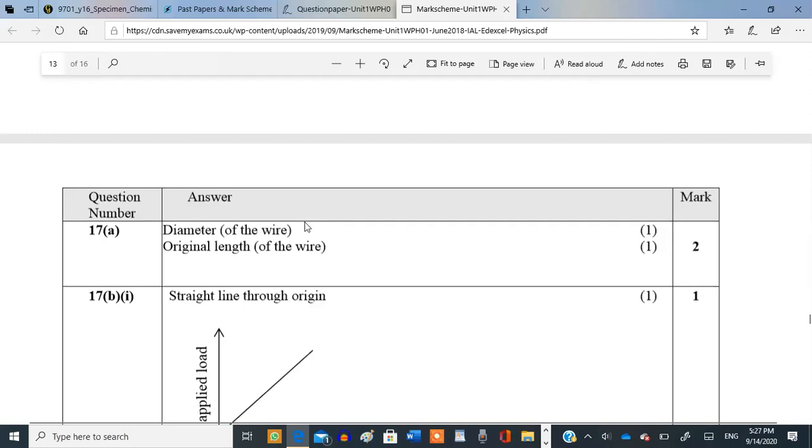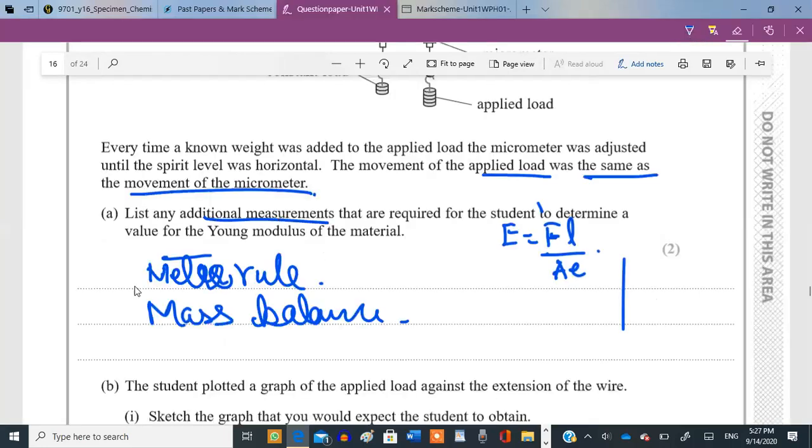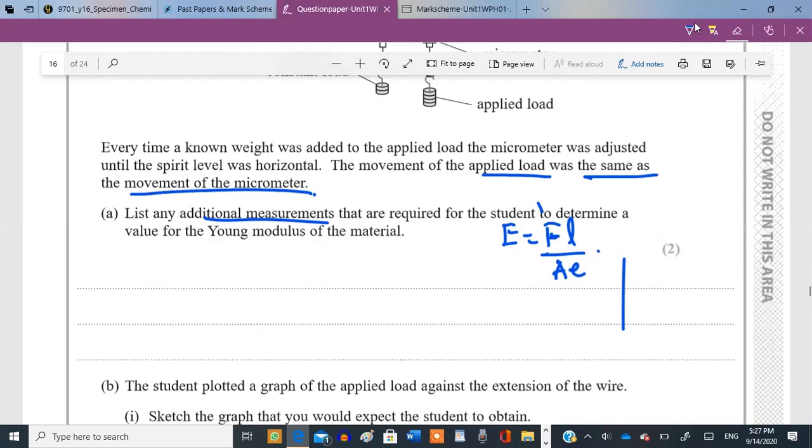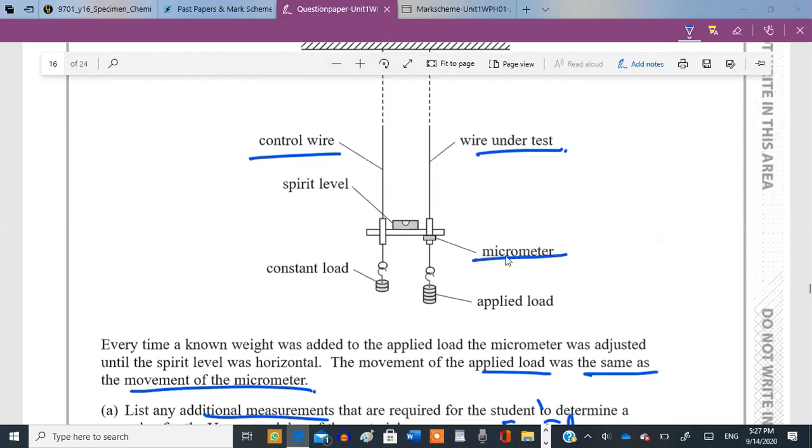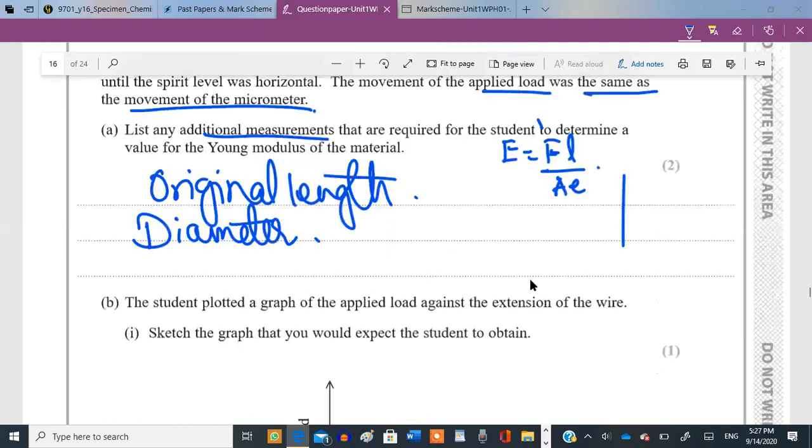List any additional, okay, they want measurements, sorry. Not the instruments, the measurements. So yeah, the original length by the meter rule, and the diameter also not measured. Why not measured? Because the micrometer used over here is not for measuring the diameter, but rather for measuring the extension. So that's why diameter is asked.